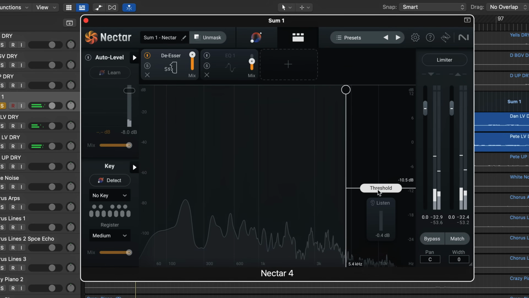Remember, before you start boosting with an EQ, it's so important to tamp down on sibilance, mouth clicks, and any other high-end stuff that might be further exacerbated by our EQ brightening move.